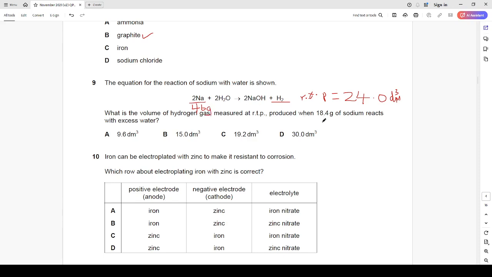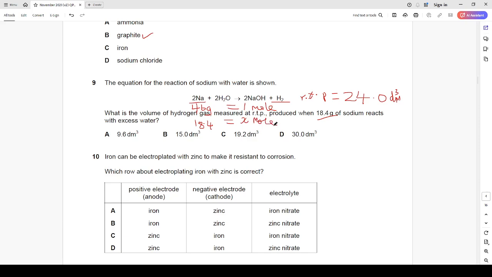Now, it's very clear that 46 grams of sodium yields 1 mole of hydrogen gas, right? Okay, now 18.4 grams of sodium will produce how many moles of hydrogen gas?